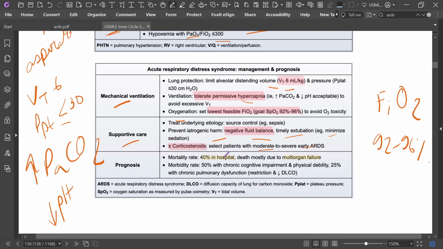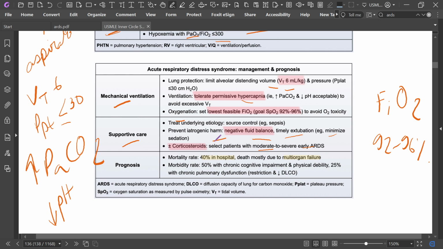Mortality rate is 40% in the hospital. Death is mostly due to multi-organ failure. Morbidity rate is 50% with chronic cognitive impairment, and physical disability in 25%, with pulmonary dysfunction, restriction, and decreased DLCO.